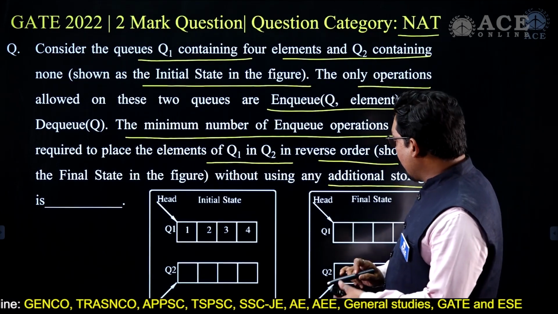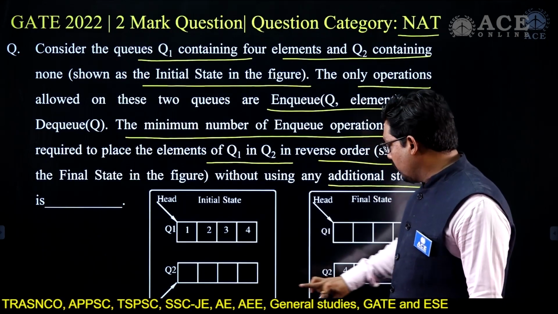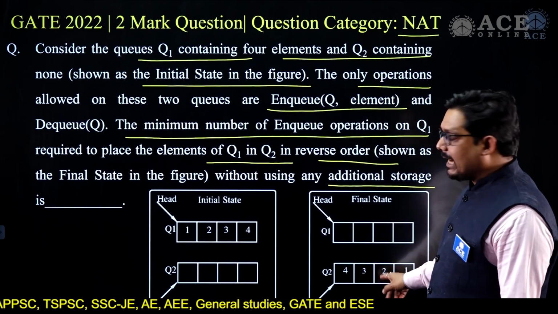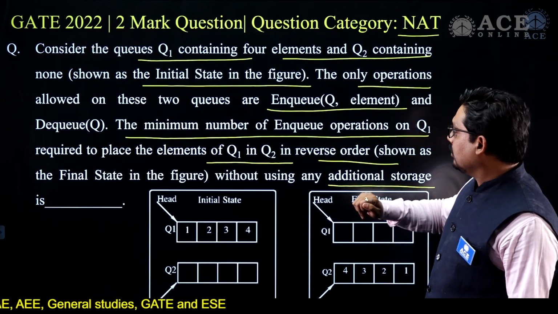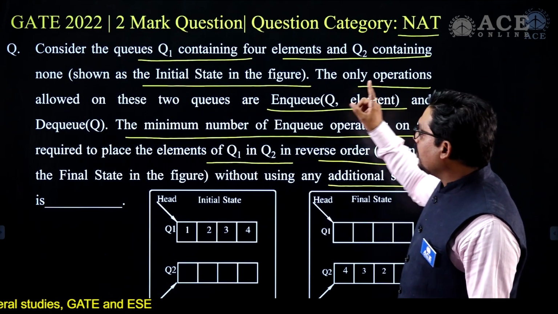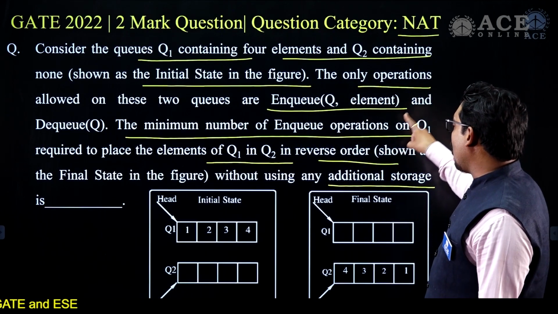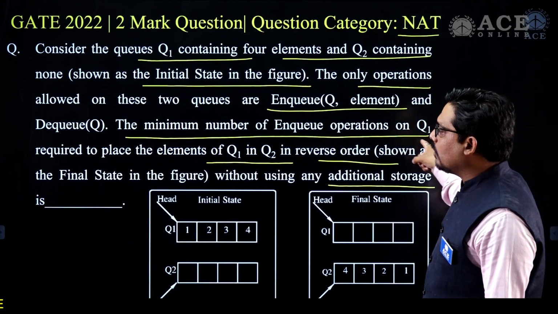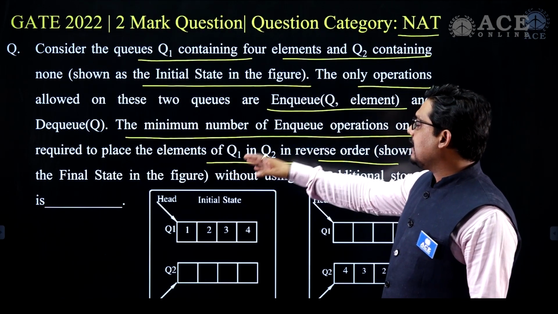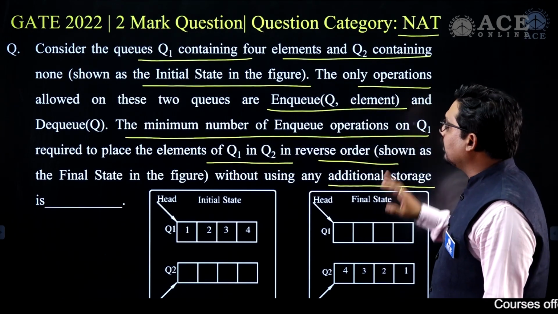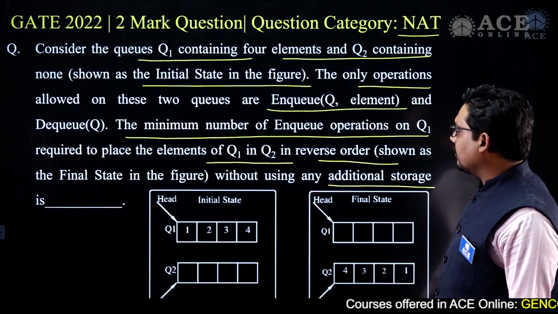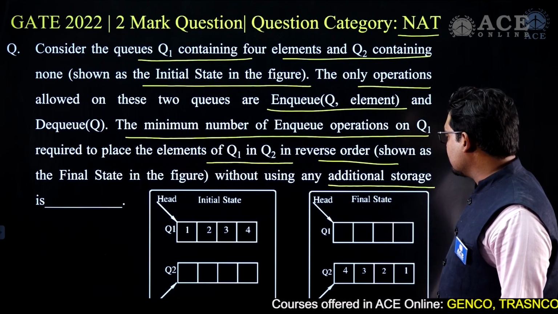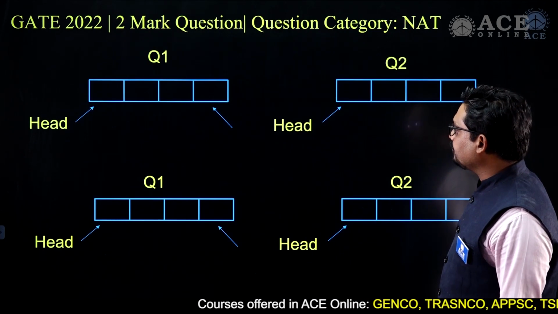So we want to reverse this queue and put it into the second queue, and for that, how many ENQ operations are needed? What is the question? The minimum number of ENQ operations on Q1 required to place the elements of Q1 in Q2 in reverse order. The initial state is 1, 2, 3, 4, and the final state is 4, 3, 2, 1.